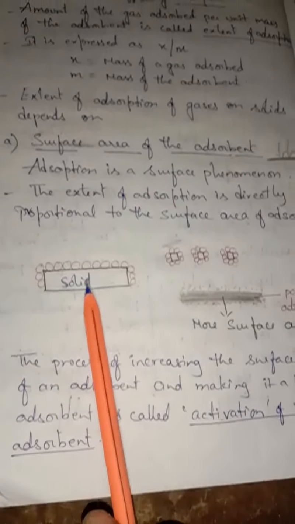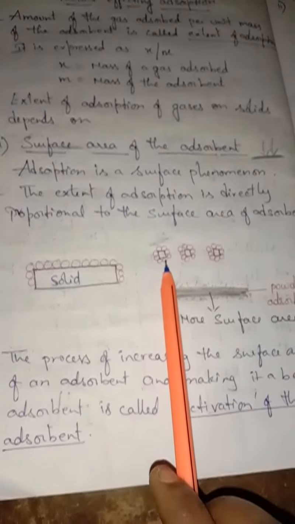The process of increasing the surface area of an adsorbent and making it a better adsorbent is called activation of the adsorbent. What we are doing here is we have taken a solid, made it into fine pieces, and at last made it into fine powder. We are increasing the surface area of the adsorbent, and making it better for adsorption.